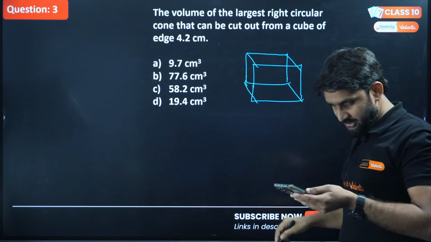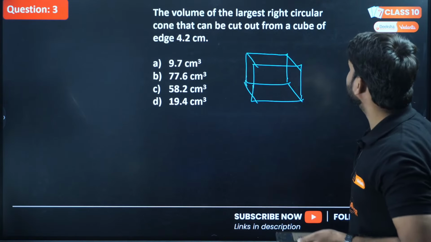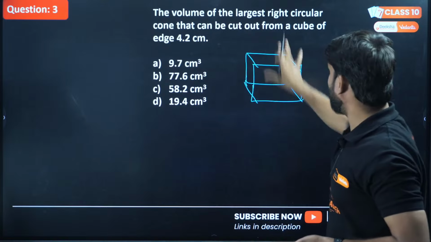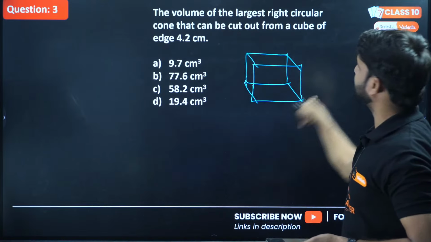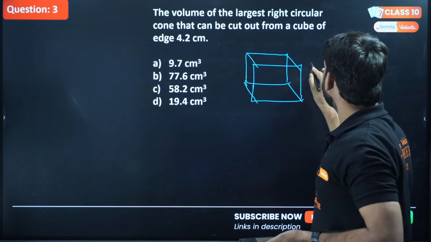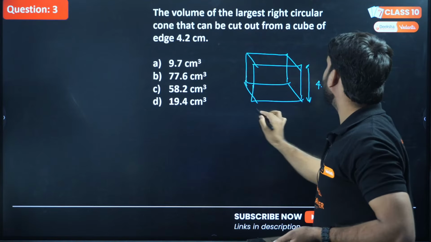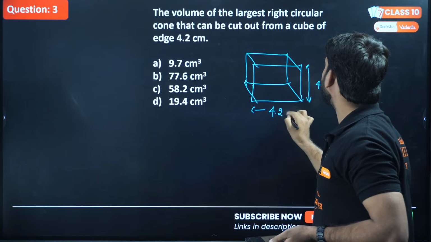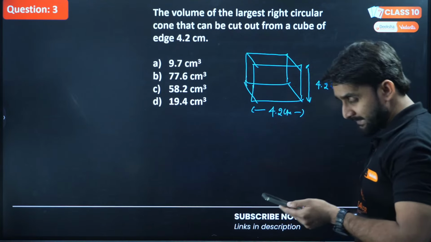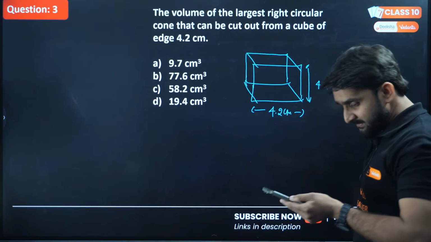Okay, Chintu answered A. Let's wait, Chintu. So we have to cut a right circular cone from this cube, and the side of the cube is 4.2 centimeter. So each and every edge will be 4.2 centimeter. This is the property of a cube: length, breadth, height, everything.